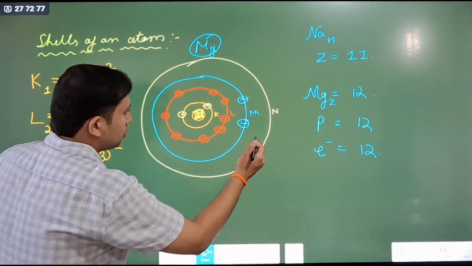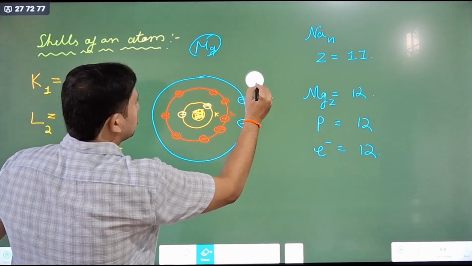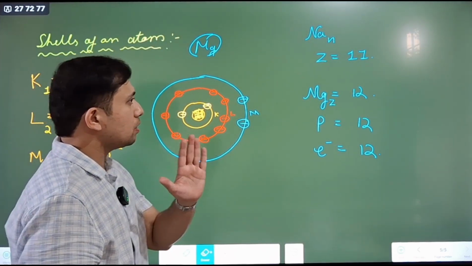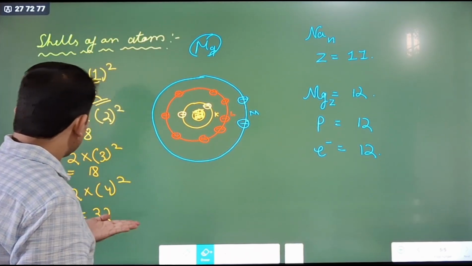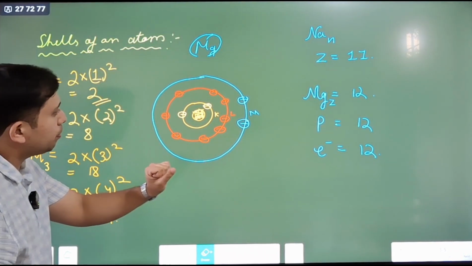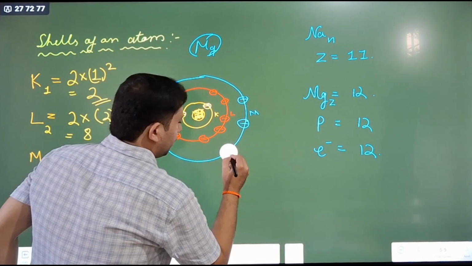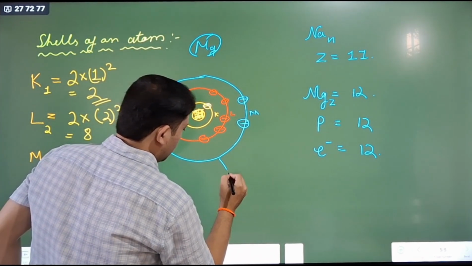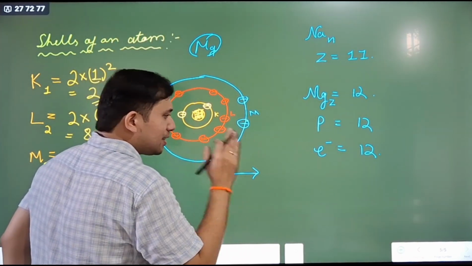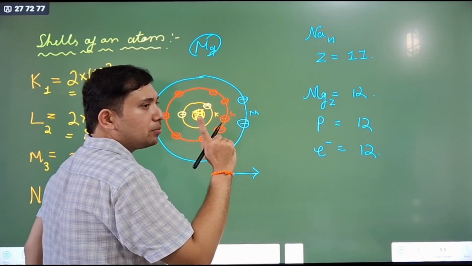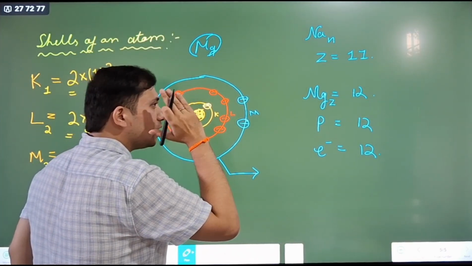So we can omit the N shell for magnesium, we do not need it, because the M shell can hold a maximum of 18 electrons and here only two have entered. Remember, if the question comes, what is the outermost shell of magnesium or any other element, that is the shell where the electrons are filled last.